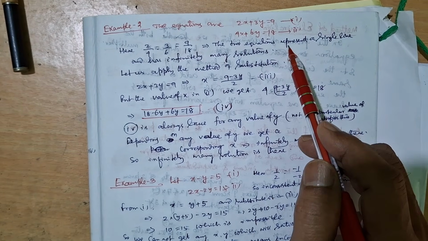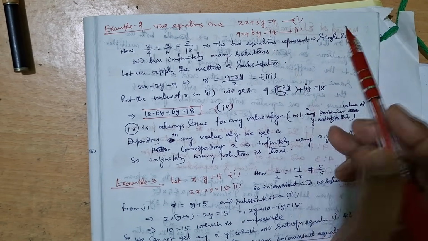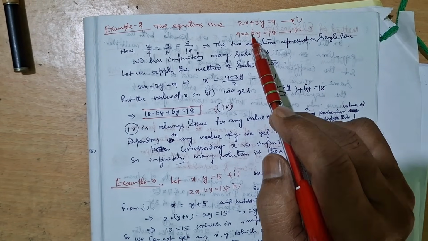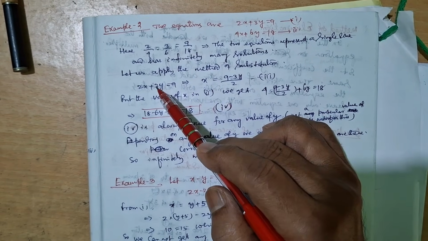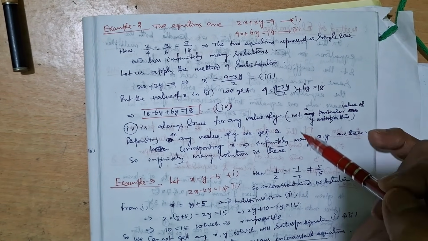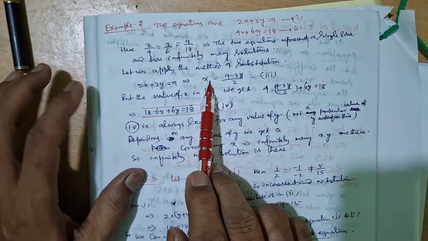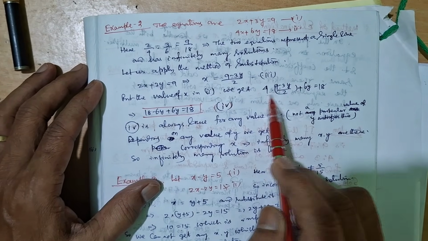Not a constant, strictly not that there is only one point. Infinitely many. At your sweet will, you take x, you will get a y. You take y, you will get a corresponding x. Now by the method of substitution, how will you come to this point? Verify. x is equal to this. Now put the value of x into the equation, you will get this.